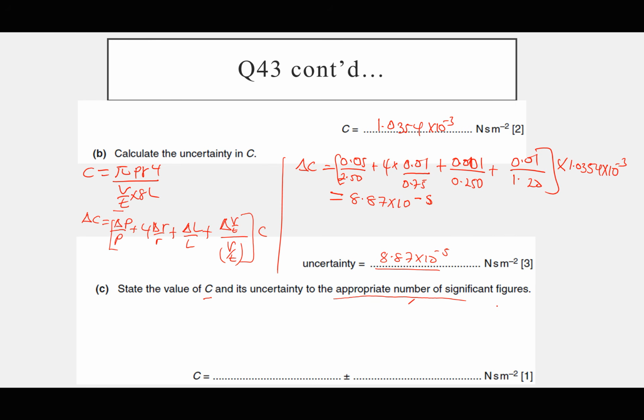We must ensure that the power of 10 of the absolute uncertainty is the same as the power of 10 of the true value. Note that the true value is 10 to power 3. We must also ensure that this one is also 10 to power 3. How do I do that? I'll move 2 steps to the left. So it becomes